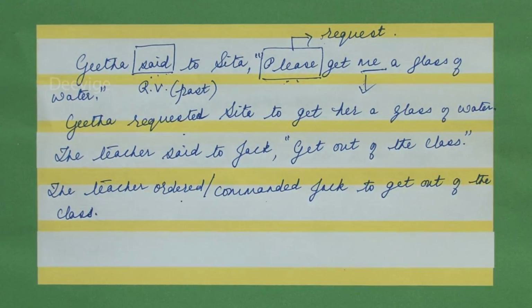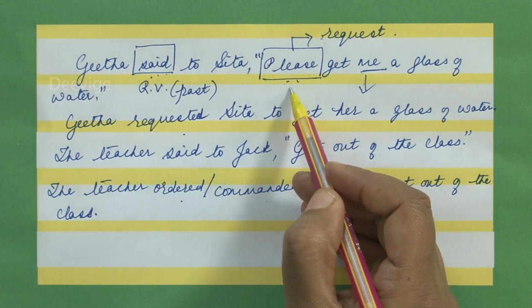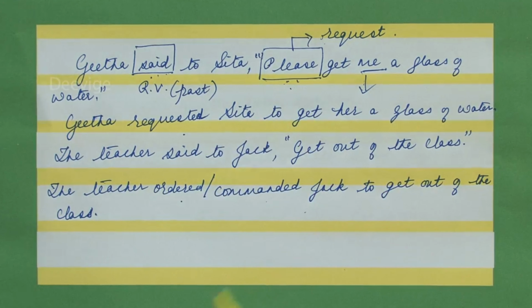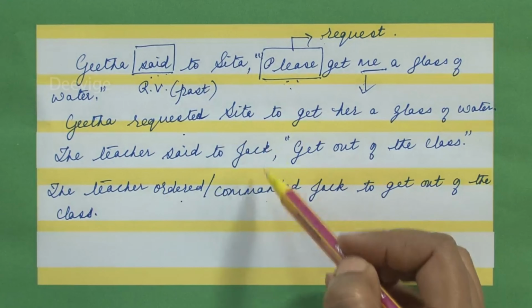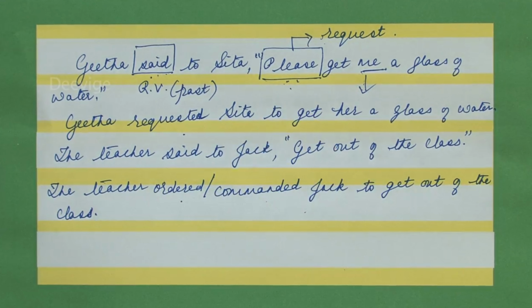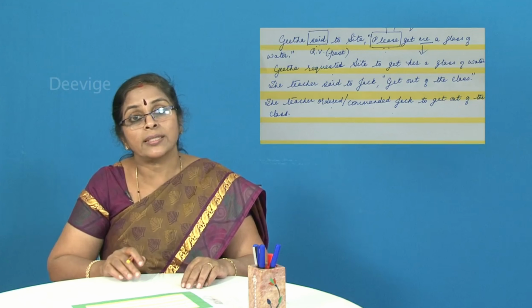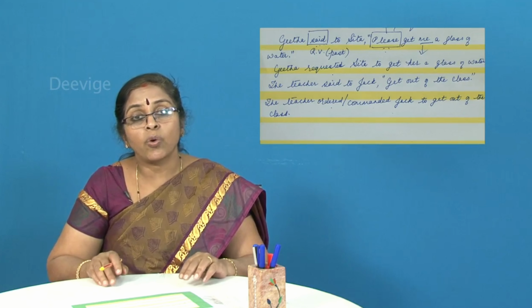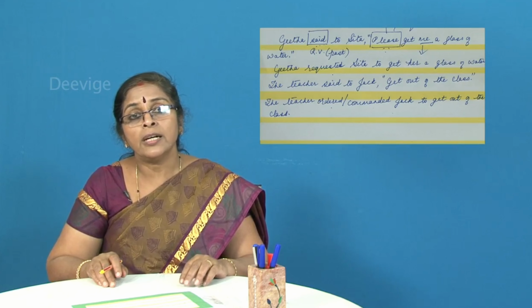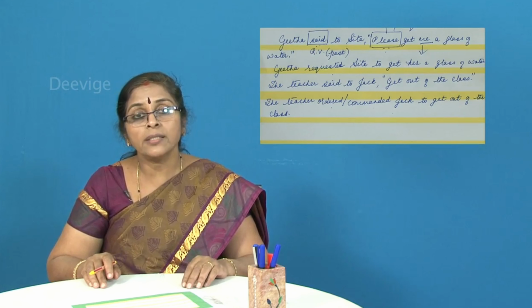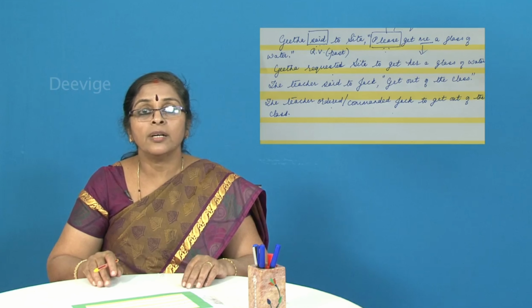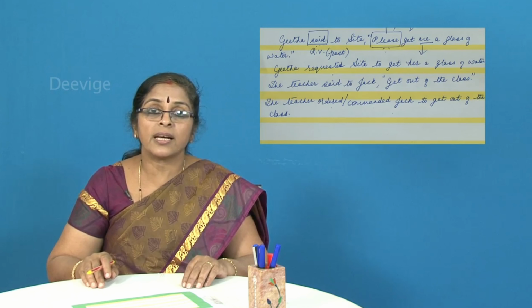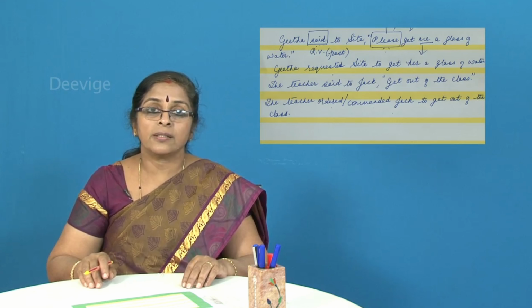Okay, so we have discussed sentences which express a request. We have discussed a sentence which gives an order. So both these sentences which are in the direct speech are also examples of imperative sentences. Because what is an imperative sentence, students? Any sentence which makes a request or gives a command, you call such sentences imperative sentences.